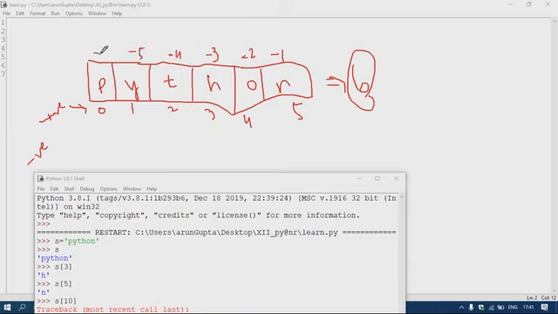So a Python string also has the concept of negative index: -1, -2, -3, -4, -5 and -6.